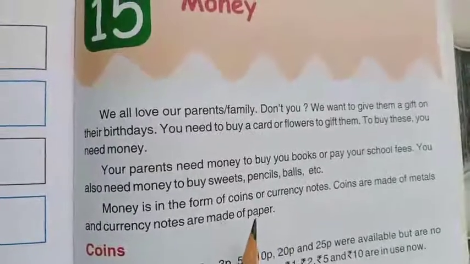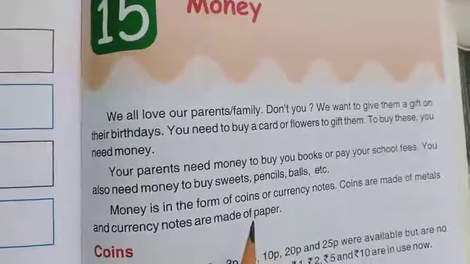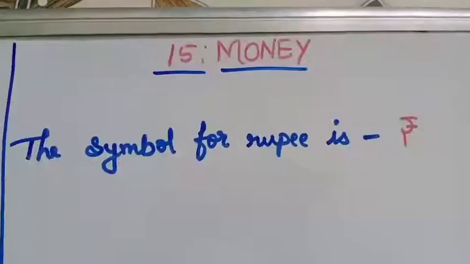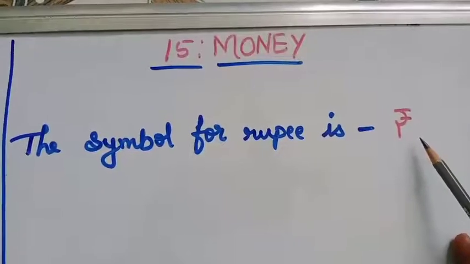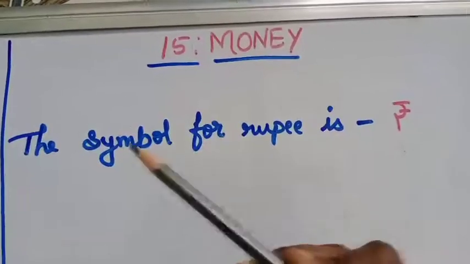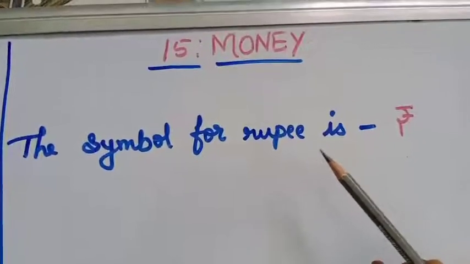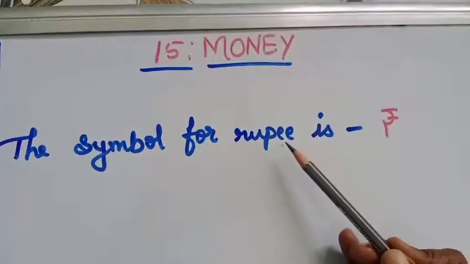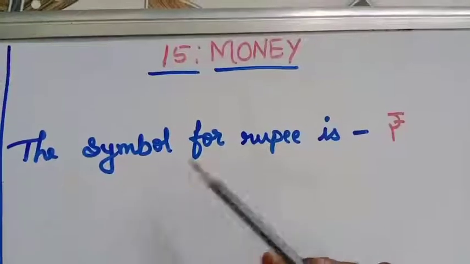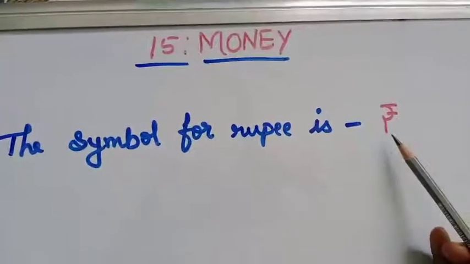Now let us know the symbol of money. So the symbol for rupee is this one. Not the symbol of money, children, the symbol of rupee. R-U-P-E-E, rupee. So the symbol for rupee is like this.